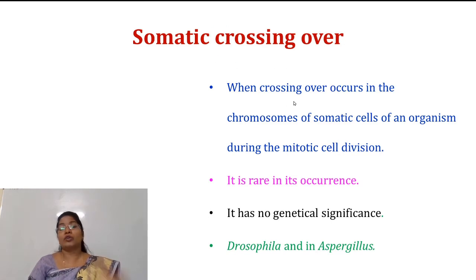It is also called mitotic crossing over, but it is of rare occurrence and it has no genetical significance. So this type of mitotic crossing over is present in Drosophila and a fungus called Aspergillus.